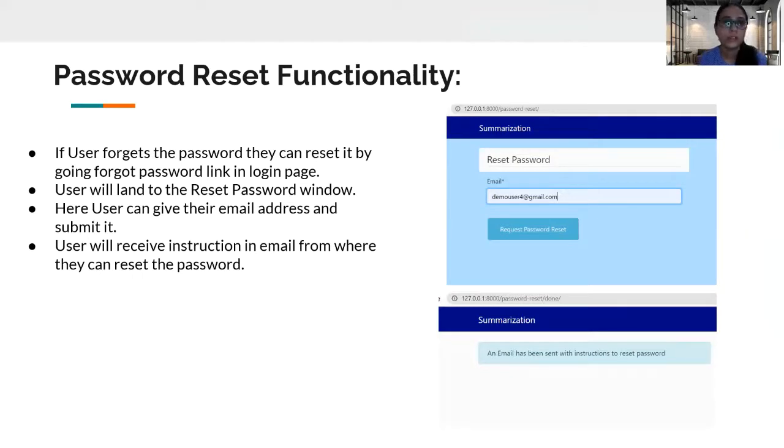Going further, the user can also reset their password. If any user is returning to the application and they forgot their password, they can easily reset it. There is a link called forgot password. They have to click on that, and after clicking they will land on this reset window. Here they have to give the email address and request the password reset. When they have submitted their email address, they will receive an email in which all the instructions are mentioned.